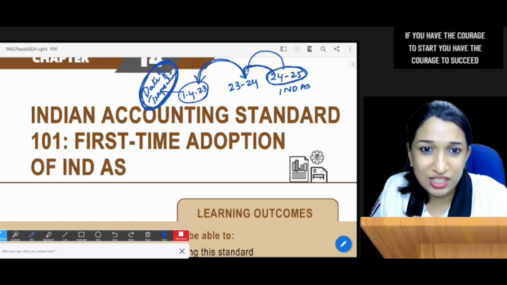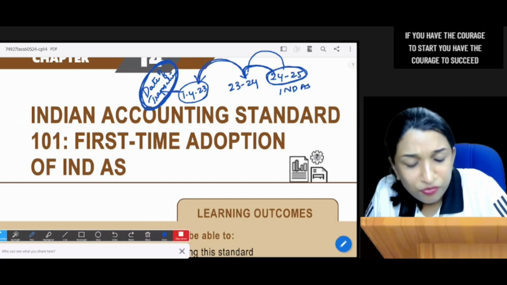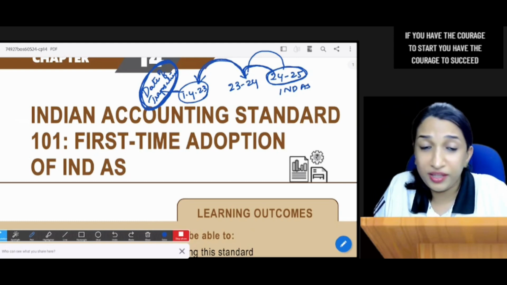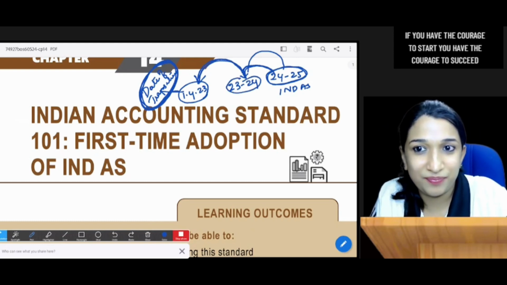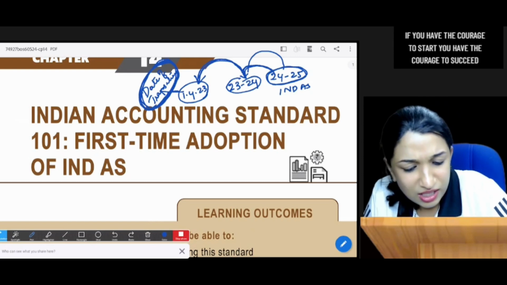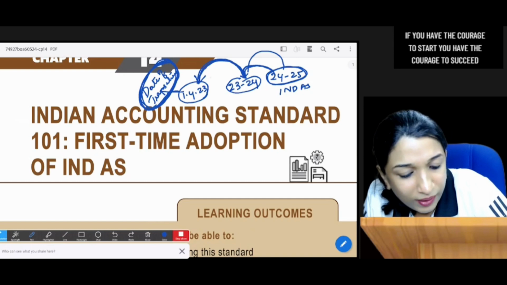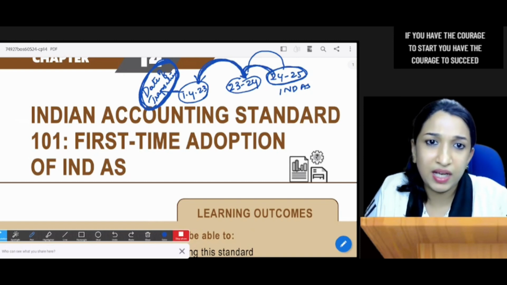Once you prepare the transition balance sheet, then you can follow the principles of all the other IND AS and prepare all the subsequent financials following the respective concerned IND AS.